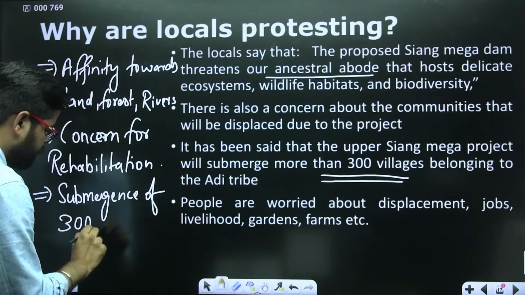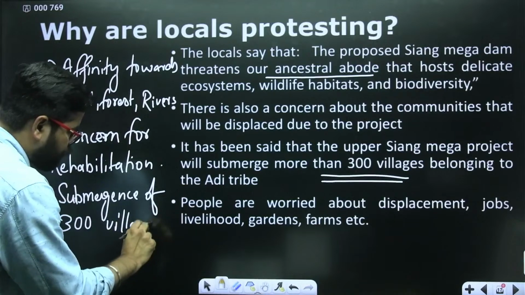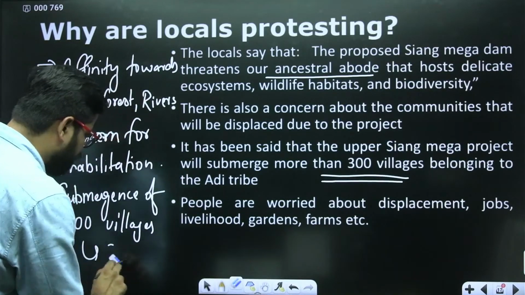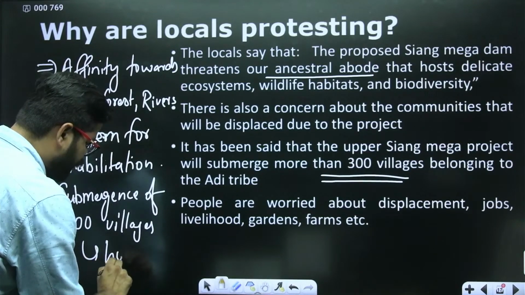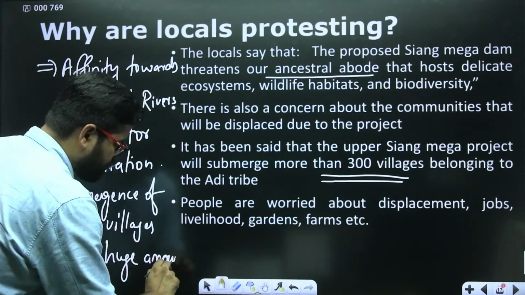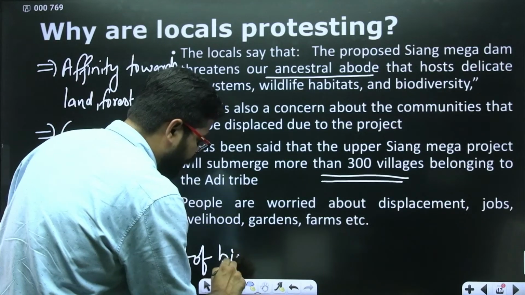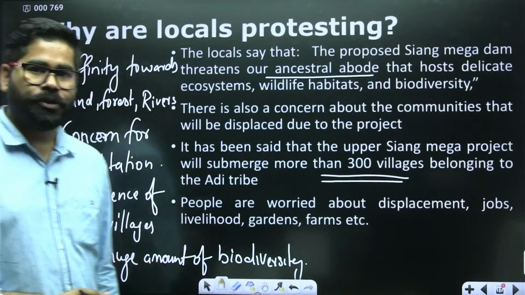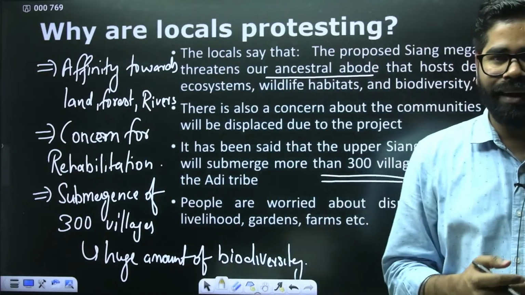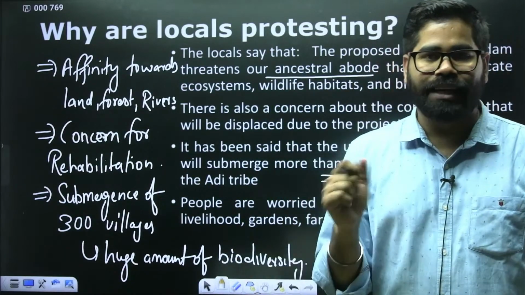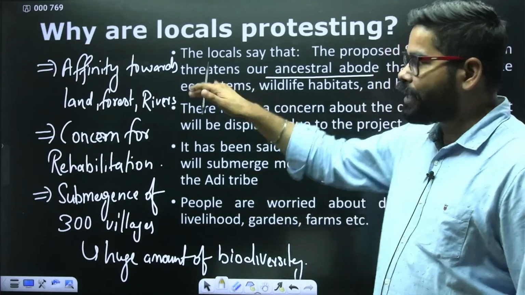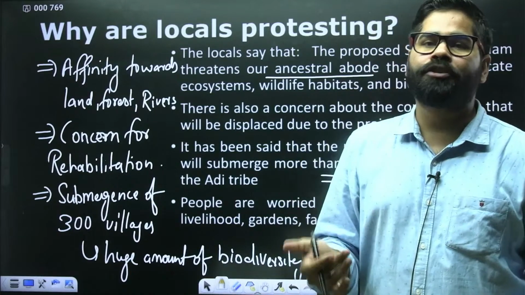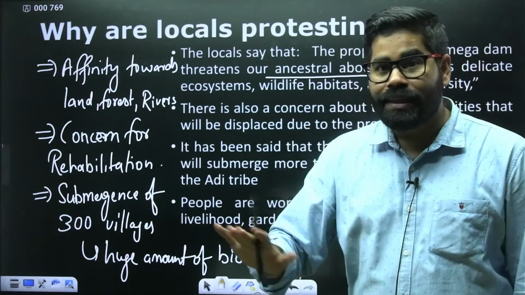Now 300 villages means a huge amount of biodiversity. In Arunachal Pradesh, you know that more than 80% of the area is under forest cover. And in that 300 villages, if they are going to be submerged, it means an enormous amount of biodiversity is going to be submerged under the water.